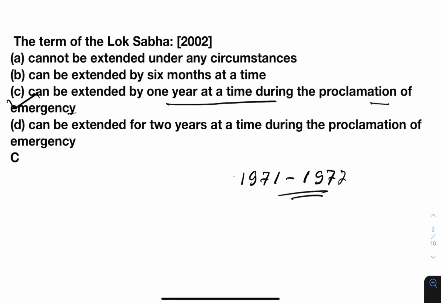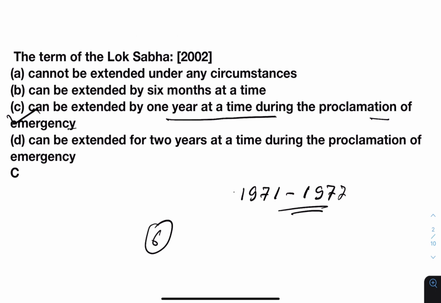Similarly, the parliament may extend the normal tenure of a state legislative assembly by 1 year each time for any length of time during a national emergency, subject to a maximum period of 6 months after the emergency has ceased to operate. So this was all about emergency provision. I hope I was able to cover all the important aspects of this topic.